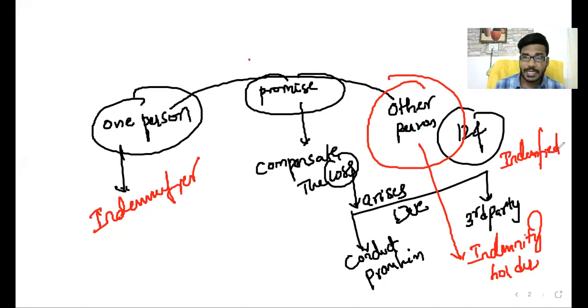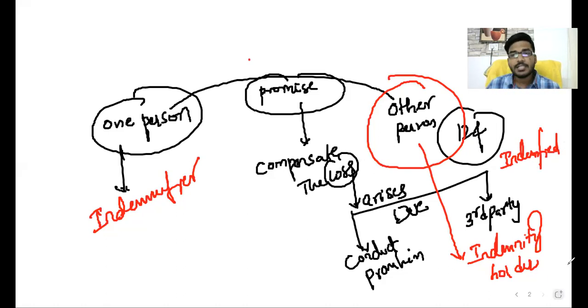There are two parties: the indemnifier, who makes the promise to compensate the loss, and the indemnity holder or indemnified, for whom the loss is compensated. This is the concept of indemnity. Is everyone clear now?